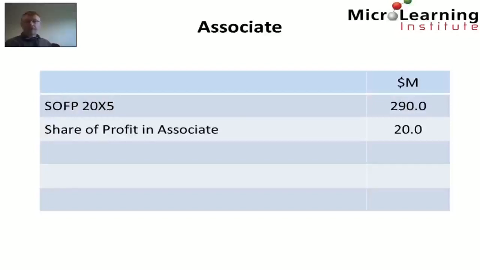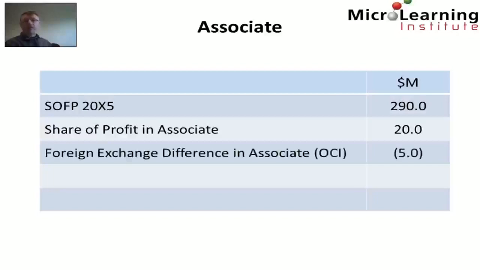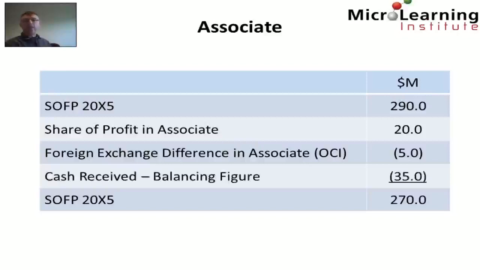is $20 million. Now, we also see in the statement of comprehensive income that there's a foreign exchange difference in relation to the associate, and this is a loss of $5 million, which of course would reduce the carrying amount of the associate. The closing balance on the statement of financial position for X6 is $270 million. So therefore, we can conclude as a balancing figure that we received cash from the associate of $35 million.